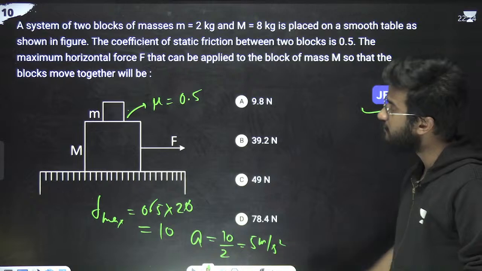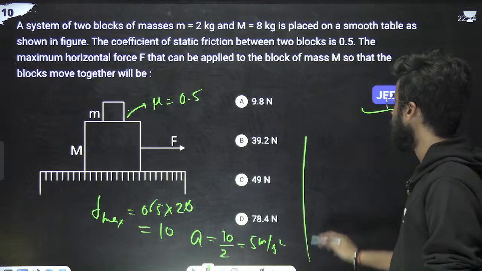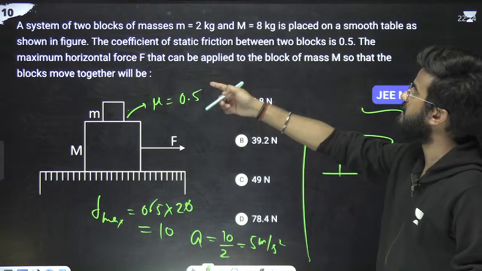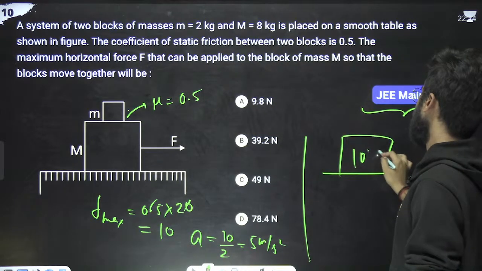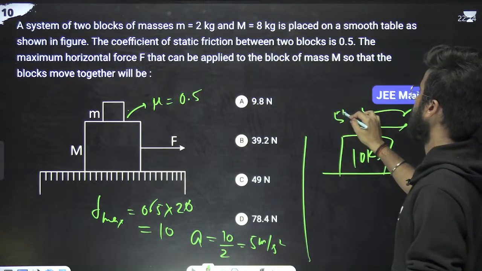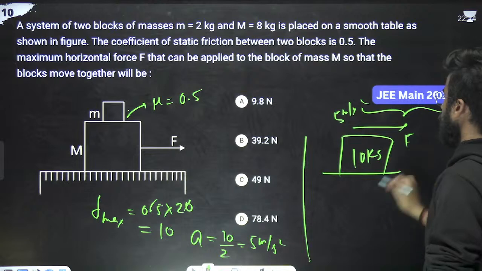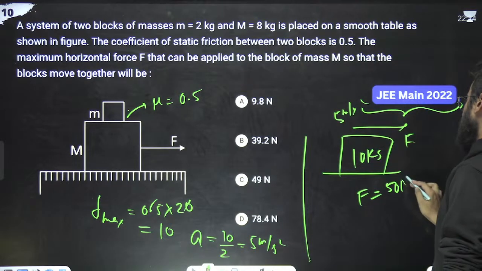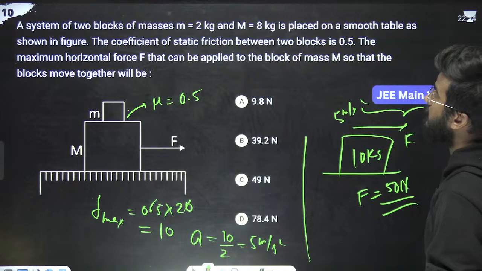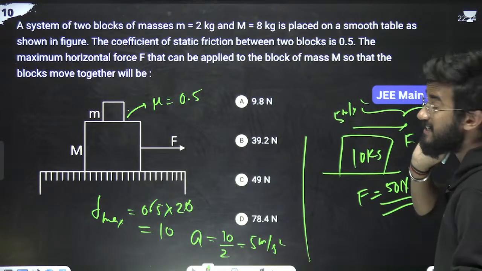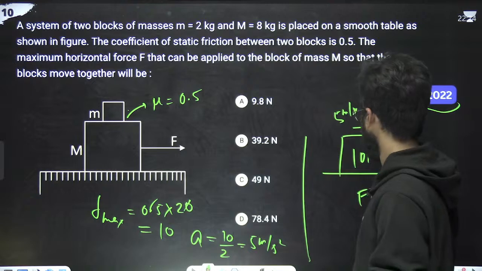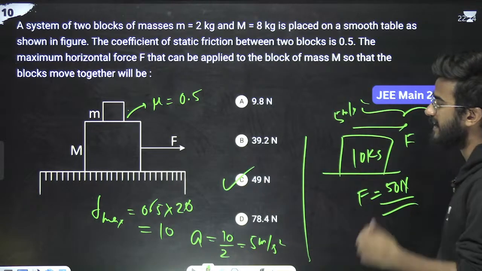Now if this is the maximum acceleration, the total mass is M plus m, which means 10 kg, and the maximum acceleration is 5 meters per second square. So the maximum force F is mass into acceleration. 10 into 5 means 50 Newton. If we take g as 9.8, we will get 49 Newton.